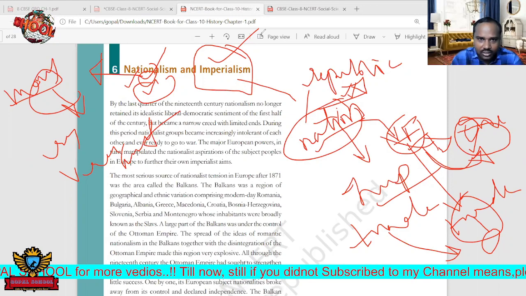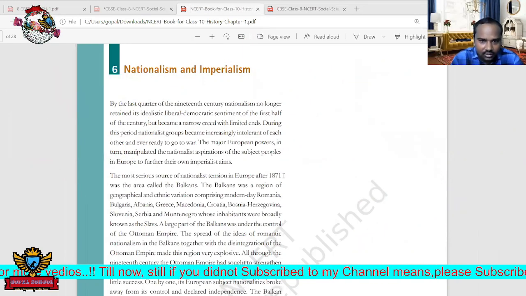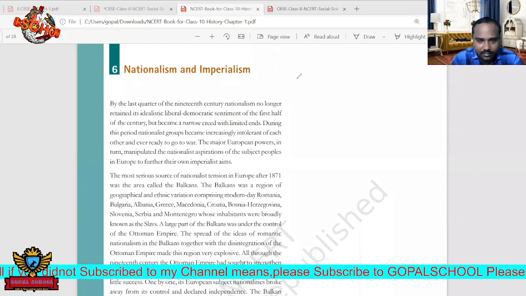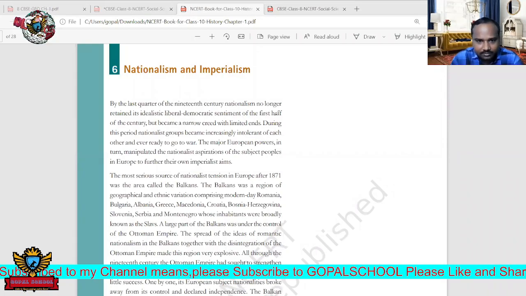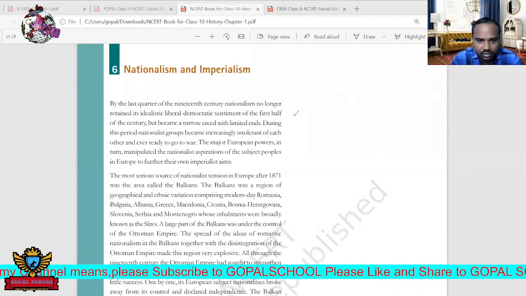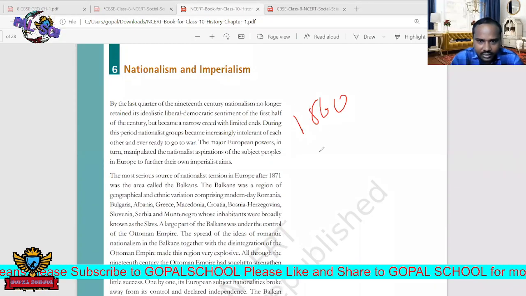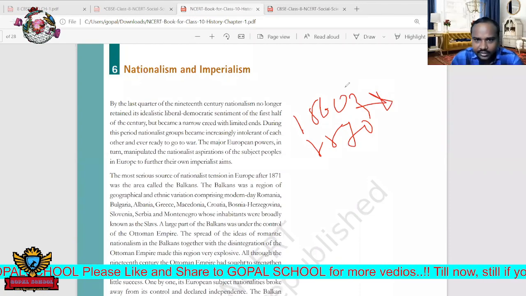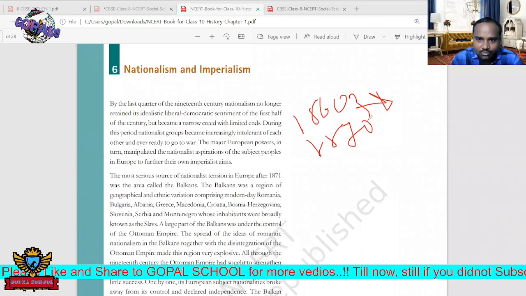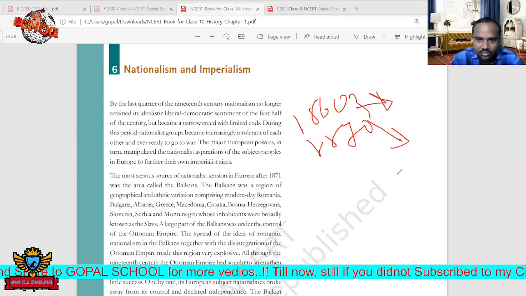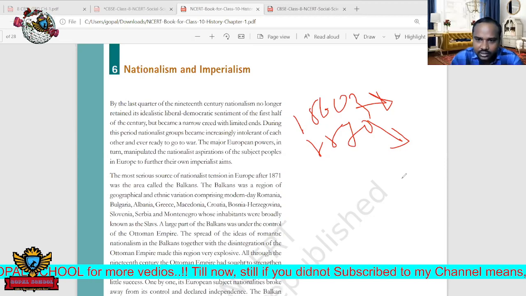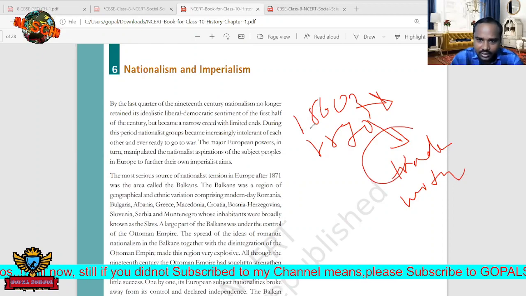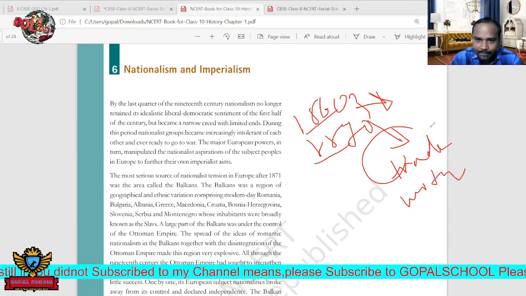Now here, which countries started this? Sir, will you please repeat once again? Yes, once again, listen. Here imperialism is nothing but trade. Till the 1860s and 70s, nationalism was already completed in many countries. After this, they moved towards development. They wanted to develop their countries, so they started trade with other countries. That was started around this period, the 1860s and 70s.